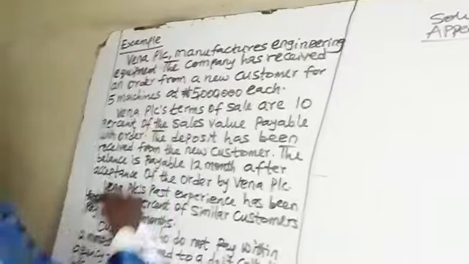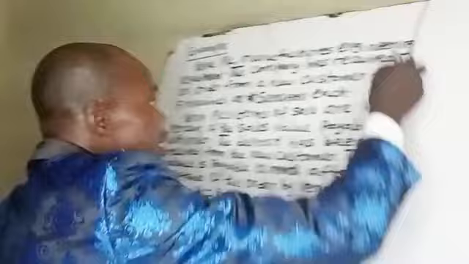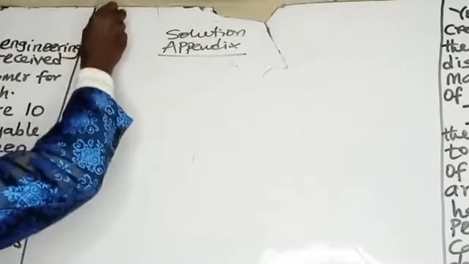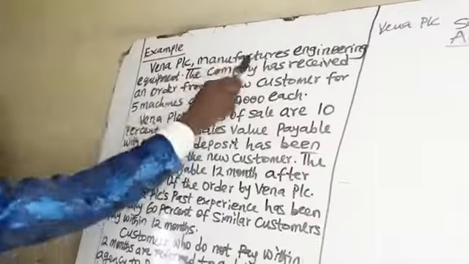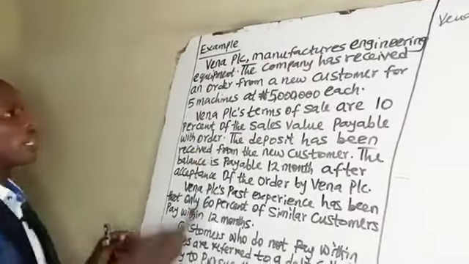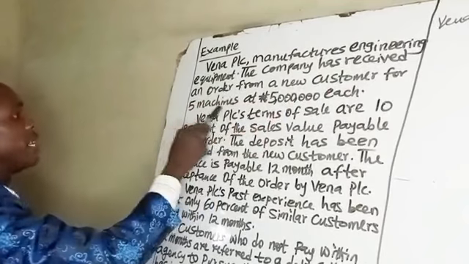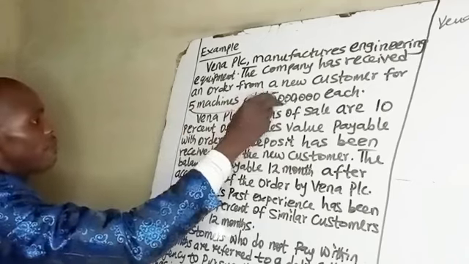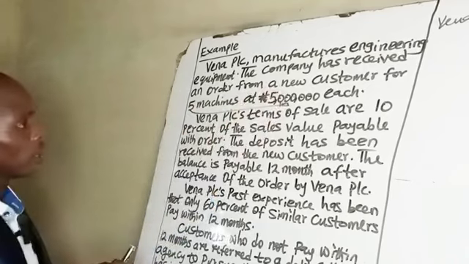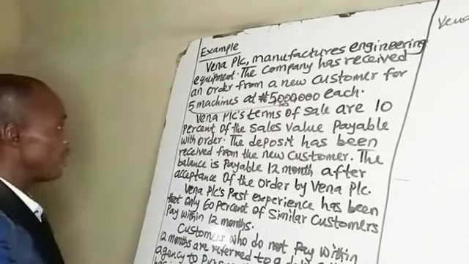Now let's go back to the question. The name of the entity is Vena PLC. Vena PLC manufactures engineering equipment. The company has received an order from a new customer for 5 machines at 5 million each. 5 machines, 5 times 5 million, since one machine is 5 million. That's because of the word each. So 5 times 5 million, that will be 25 million.